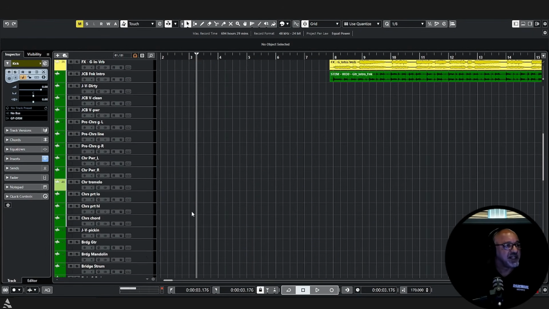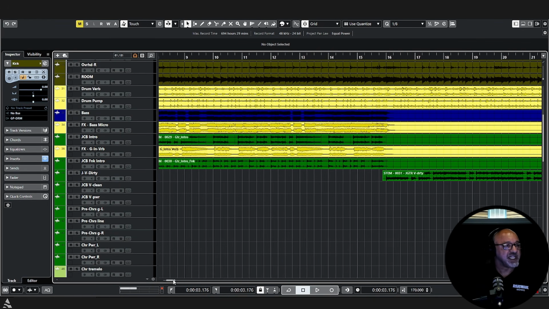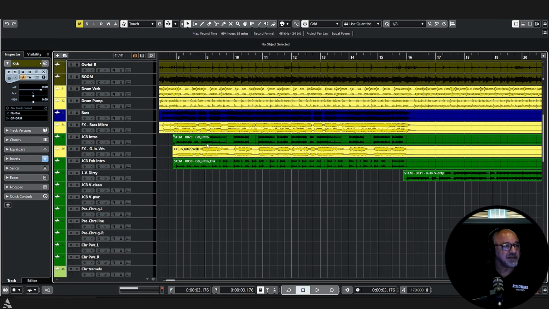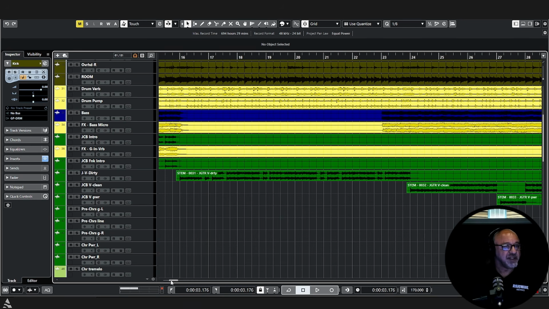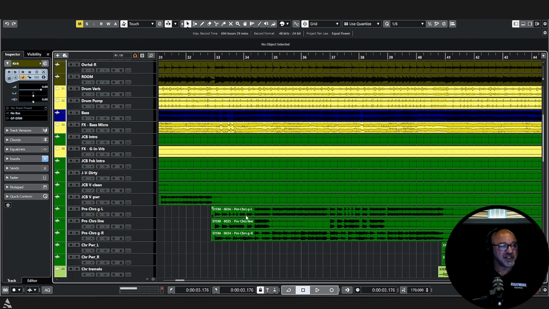So as we go down here to our guitars, okay, you can see that these guys are panned left and right. This one has a reverb on it. Then this guy plays by himself, so minus 25 primary. These guys are primary, primary, primary, primary. Now here in this section, we have 2 primaries and then we have something in the center here. We have 3, and this guy is kind of like, well, he is a secondary. So he is the pre-chorus line.